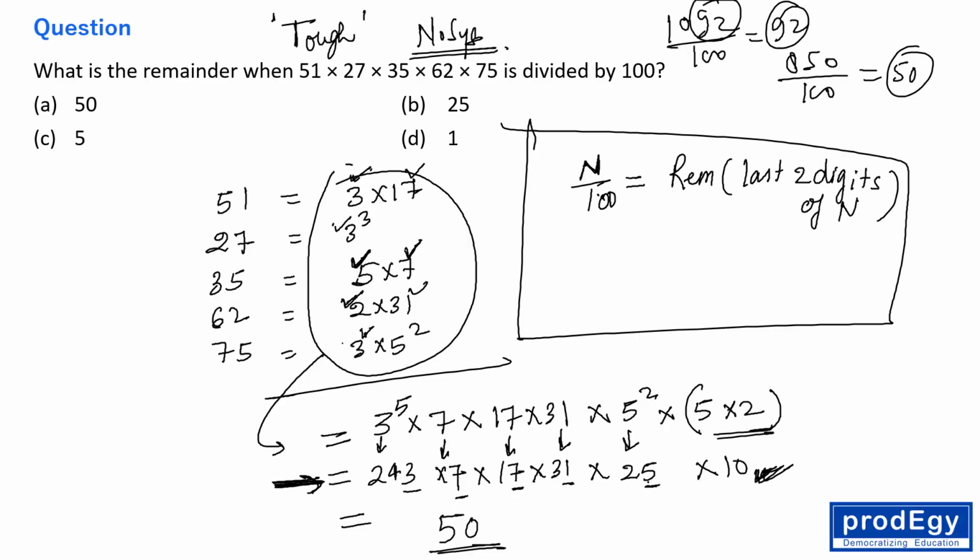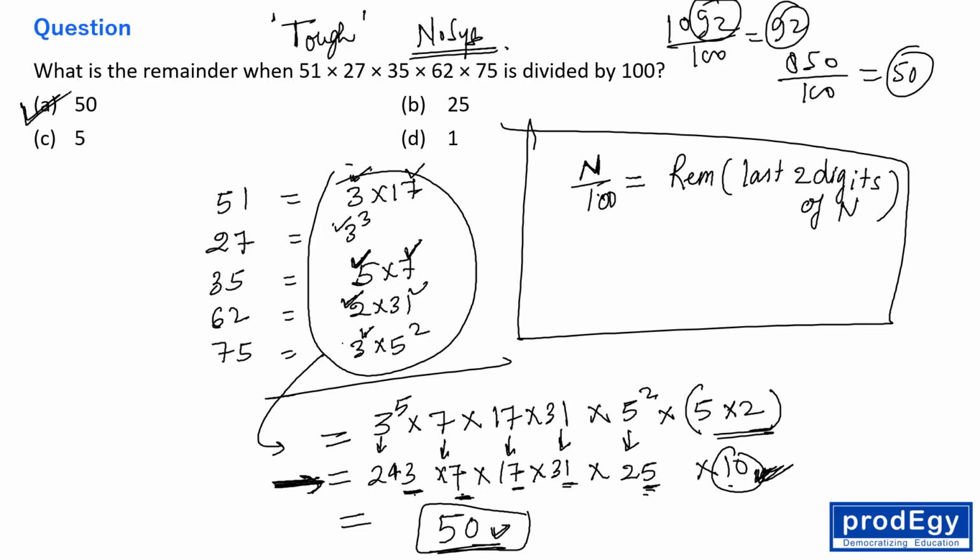I repeat, 5 into 1, 5; 5 into 7, 35; 35 into 5 into 7 is 35 again, and then 5 into 3 is 15, right? So I am just multiplying the unit digit and I am trying to find the unit, and then we have 10, so just put 0, right? So 50, my answer is 50, right, everyone?